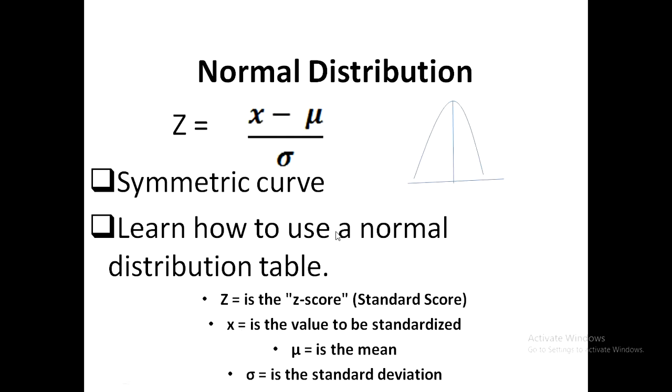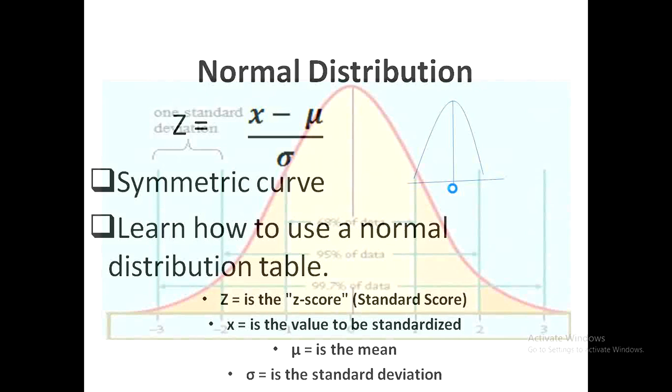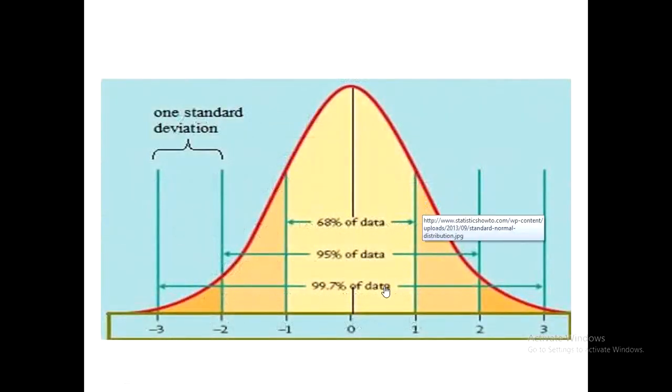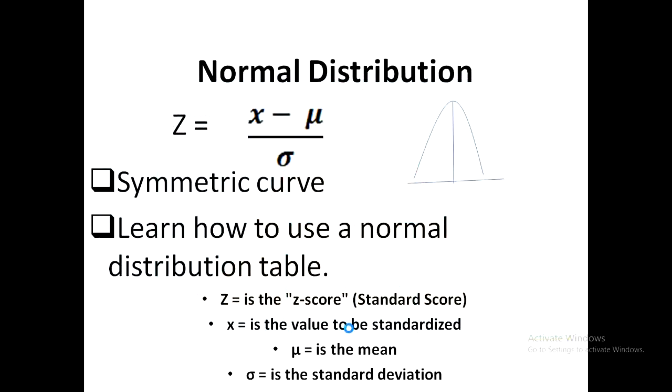So we have the mean for the distribution right at the center of that symmetric curve, something like this. At the center where we see 0 there, that's the position for the mean of this particular distribution. Other things that you need to understand under the normal distribution is that we use the standard scores, which are called the z-scores, to help us calculate the probabilities. And the probability in this case is just the area under the curve.